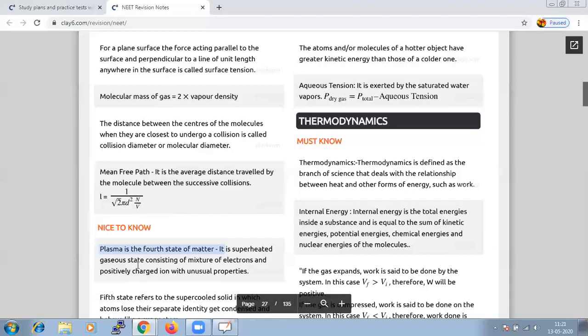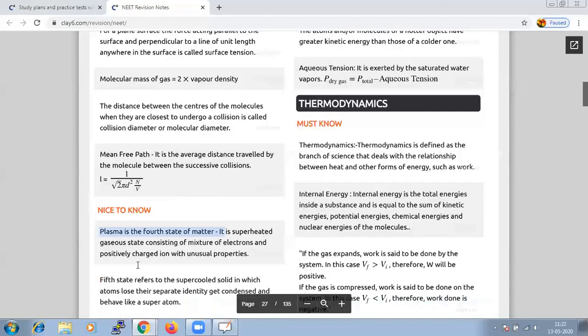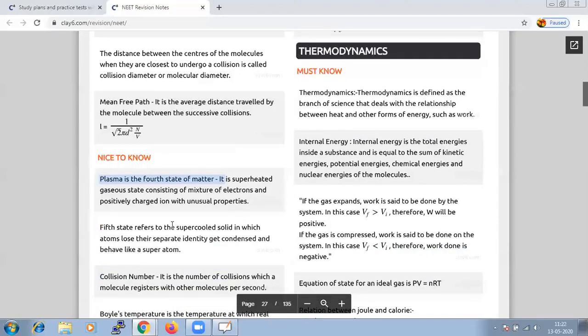Hence we study only 3 states of matter, and the 5th state of matter refers to the supercooled solid, in which the atoms lose their separate identity, get condensed and behave like a super atom.